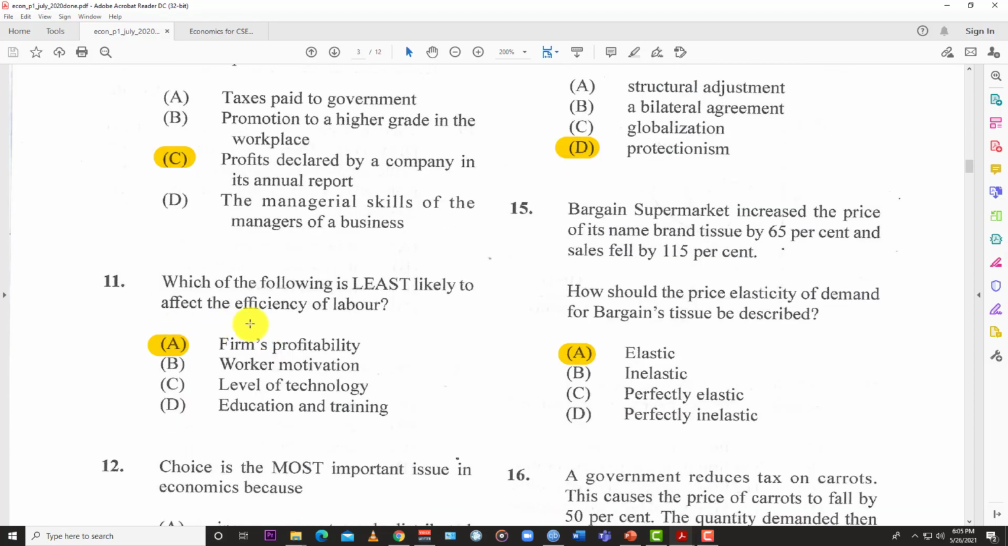Number 11. Which of the following is least likely to affect the efficiency of labor? The efficiency of labor. This one again is a very straightforward one, right? What would affect you as a laborer, as a worker, of these four? Which one is the least likely to affect you as a worker? Now look at this. A firm's profitability. Now, does a firm's profitability directly affect your efficiency? The answer is no. I mean, it can, but it's the least likely, right? So the least likely one is A, firm's profitability.